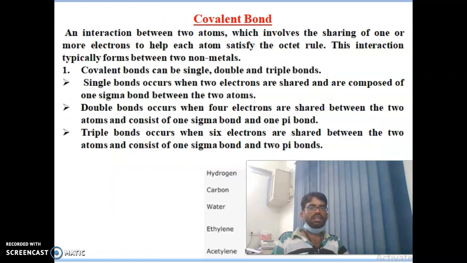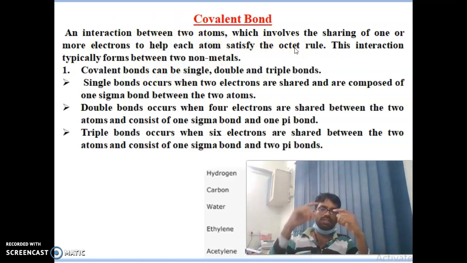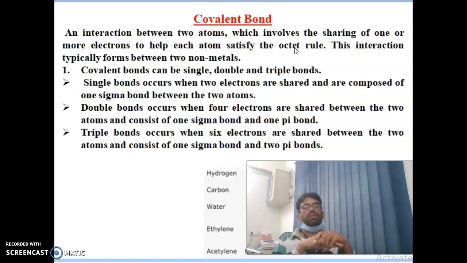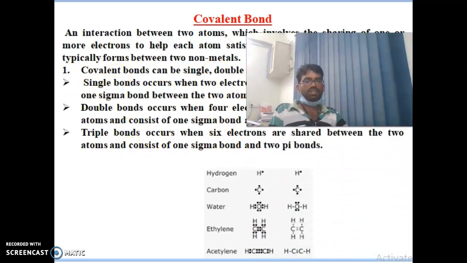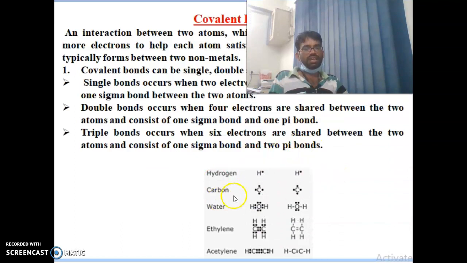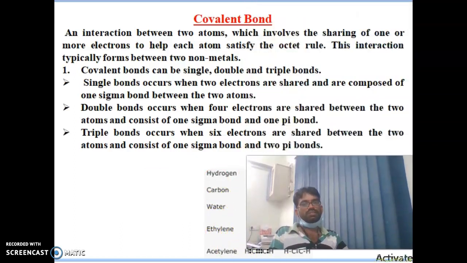Then we come to the covalent bond. What is a covalent bond? Very simple: the interaction between two atoms which involves the sharing of one or more electrons. In the ionic case, one electron is transferred, but here one or more electrons are shared. That is called a covalent bond. A covalent bond can be single, double or triple. These points are very important. I have mentioned hydrogen, carbon, water, ethylene and acetylene. These are the best examples of covalent bonds.